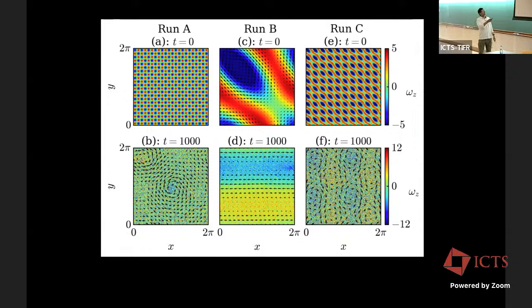Now we evolve this in time, and we run it for a long time. This is run by Somdeep, in fact, some of these results came last week. So here we get not a random thing like what we saw in 3D. This is a pair of vortex. There's just one vortex and one anti-vortex sitting here. Here there are 2 pairs of vortex and anti-vortex for this initial condition. And this is a shear layer, also has vorticity, but it's a shear. So for these 3 runs, we get different asymptotic state.